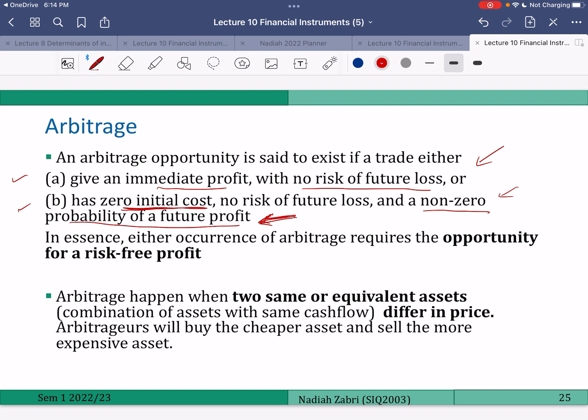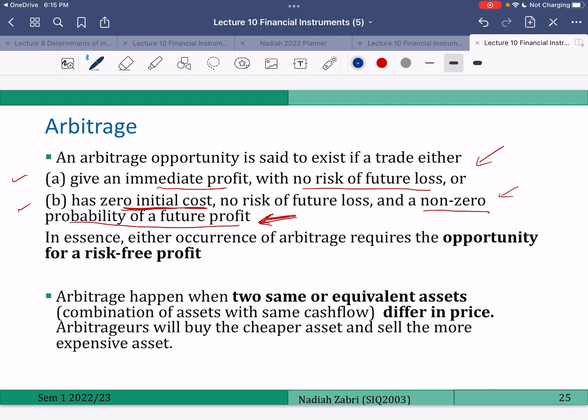Okay, one example of how arbitrage happens is when two assets are either the same or equivalent. Same means both are the same, apple with apple. Equivalent assets means they are different but they have the same payoff.